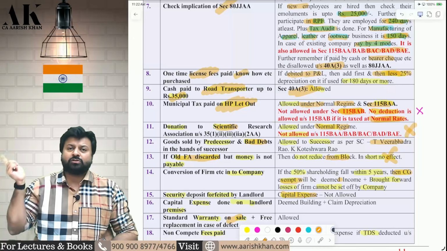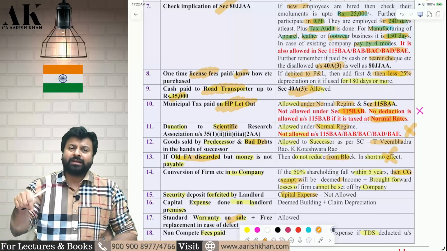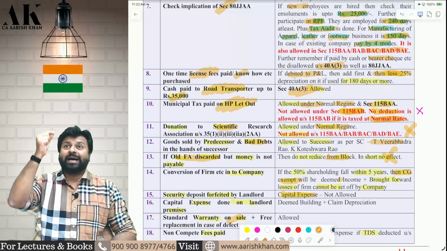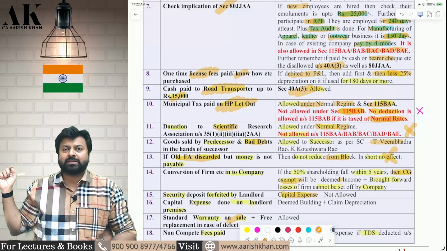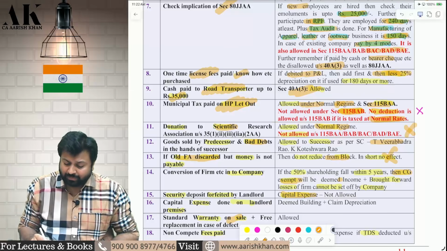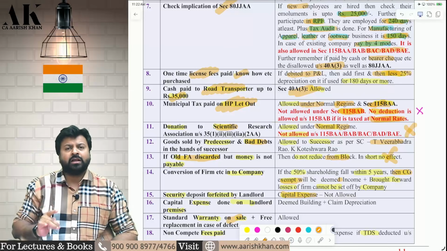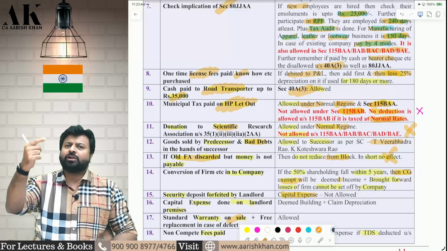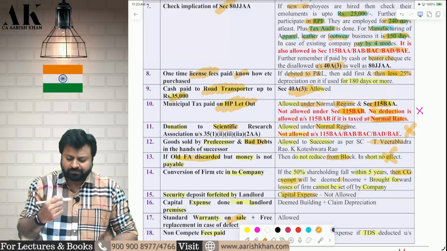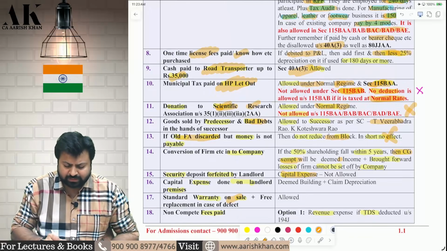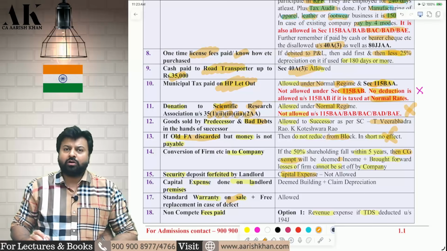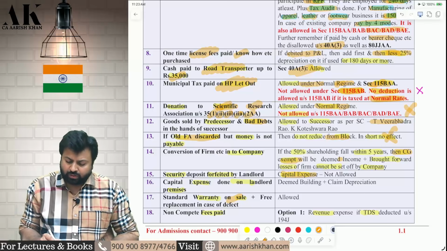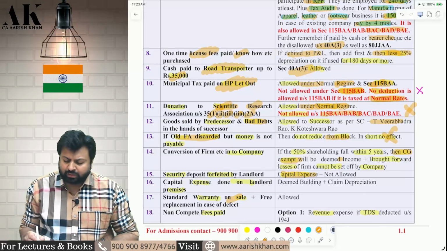For whichever income there is no special tax rate, if there is a normal tax rate like HP income, dividend income, directly rental income will be subject to 22% tax. Directly dividend income will be subject to 22% tax. Yes, in normal and 115BAA you can claim the deduction of municipal tax, standard deduction, and interest also. Next one, you are giving a donation to certain scientific research associations like 35(1)(ii), 12A, 80G. 35(2AA) is not allowed in the new regime, allowed only in the old regime. It is allowed in the old regime, not allowed in the new regime.